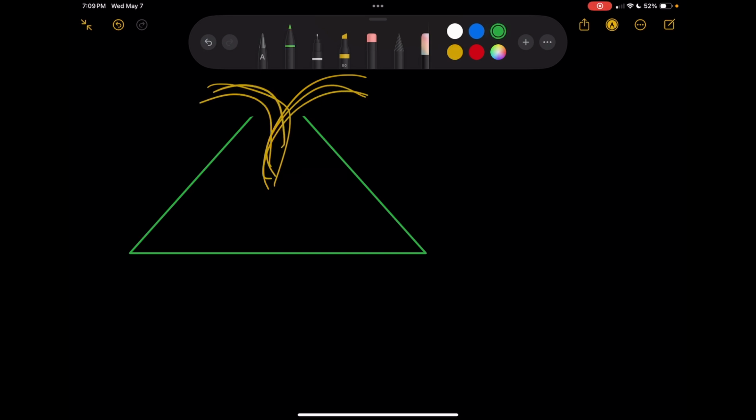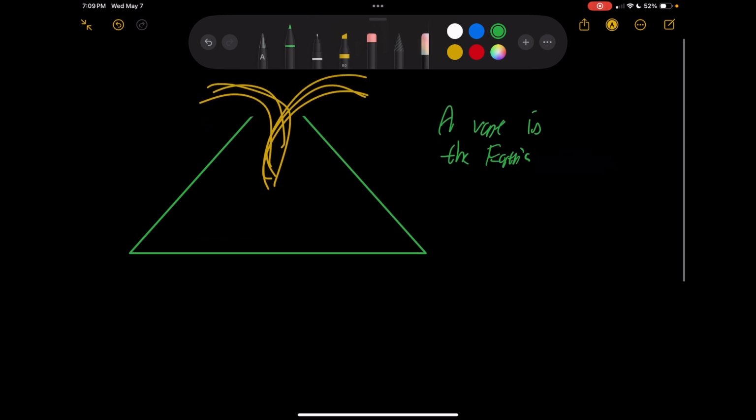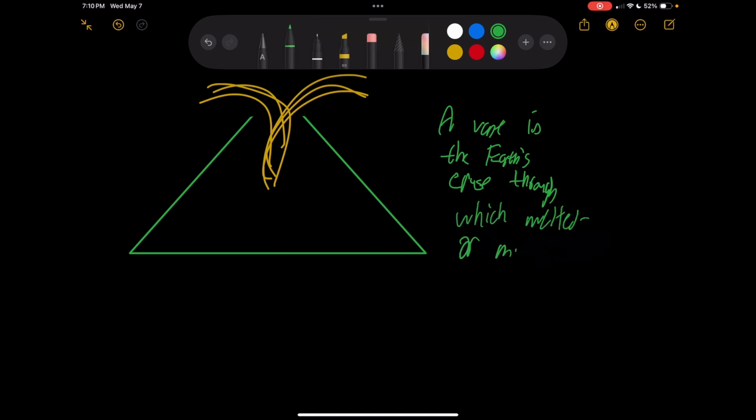A volcano is just a vent in the Earth's crust. In the Earth's crust, where? Let me say this all because I'm writing it down at the same time. A vent in the Earth's crust through which melted or molten rock flows. What this is saying is, a vent in the Earth's crust through which melted or molten rock flows is